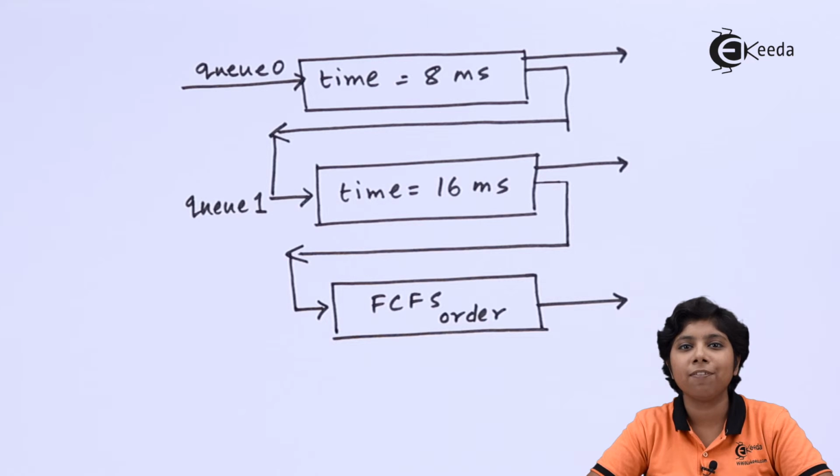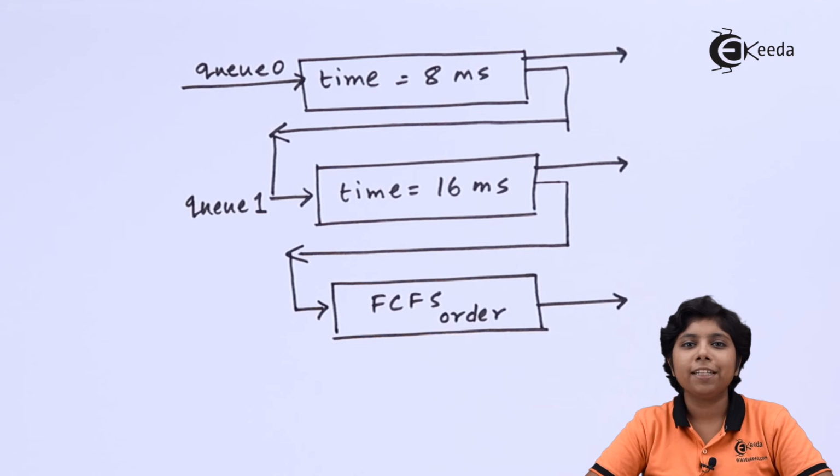Here Q1 is given a 16 millisecond time quantum, which is a little larger than 8 milliseconds, but it has lower priority than the higher queue. After that, it will be moved to Q2, where the actual lengthy processes execute in FCFS order. So in this order, the multi-level feedback queue can be done, and it can be seen as a variation of the multi-level queue that produces flexibility along with low scheduling overhead.